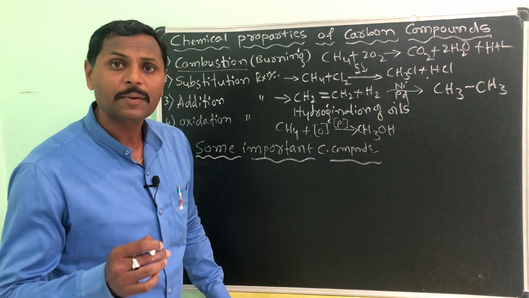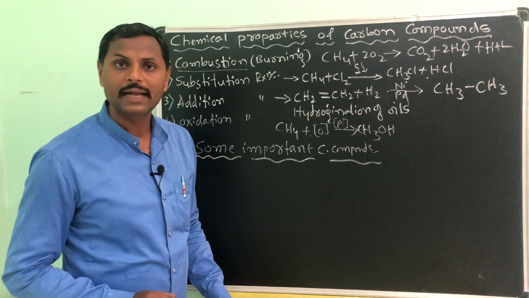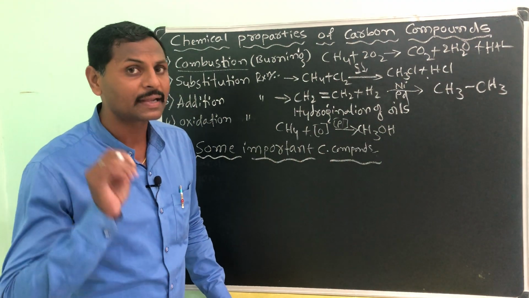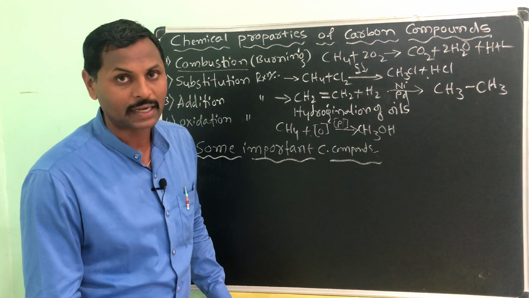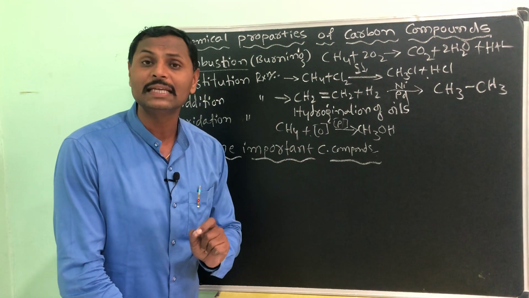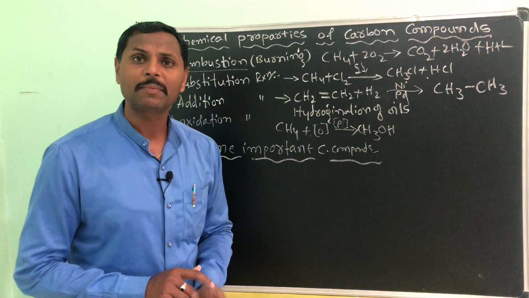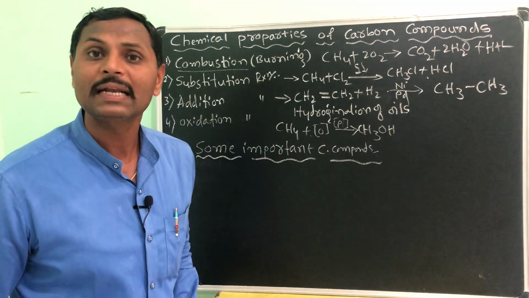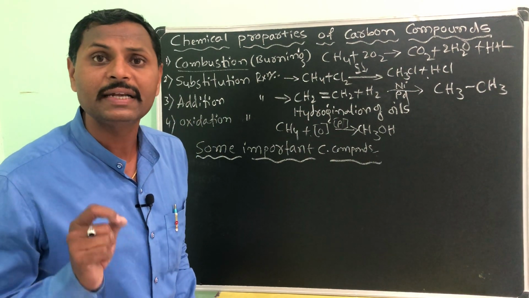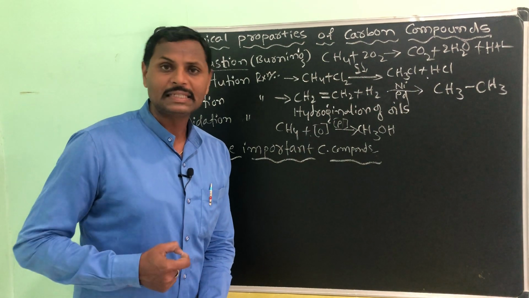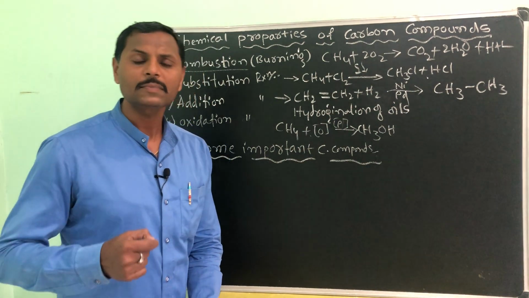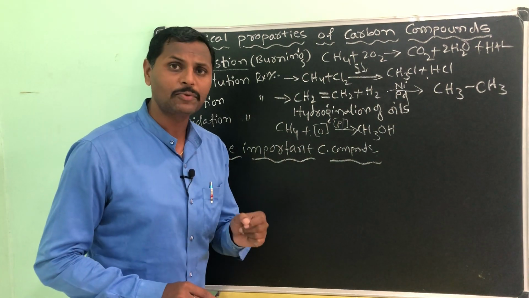So in the burning, if you reduce some oxygen, then what will you get? You will get another product, that is carbon monoxide and carbon particles, which these two cause air pollution. You know that even carbon dioxide also causes air pollution, but compared to carbon dioxide, carbon monoxide and carbon particles are very, very dangerous to the health. Why? Carbon monoxide is a poisonous gas. We will discuss that in the live session one more time.